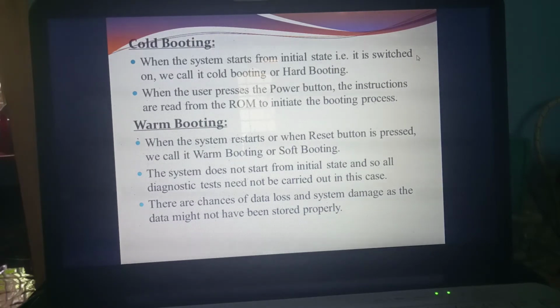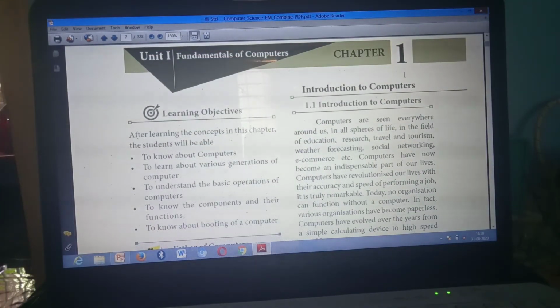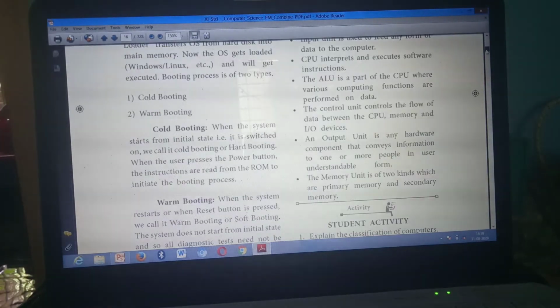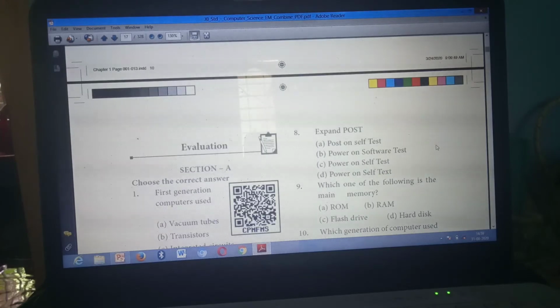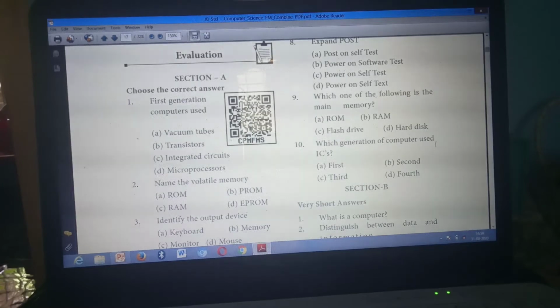In the textbook, all of you take page number 11. Have you all taken? First we are going to mark the one word questions. Section A. Please listen carefully.